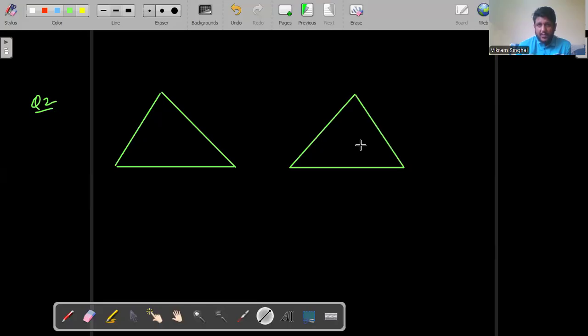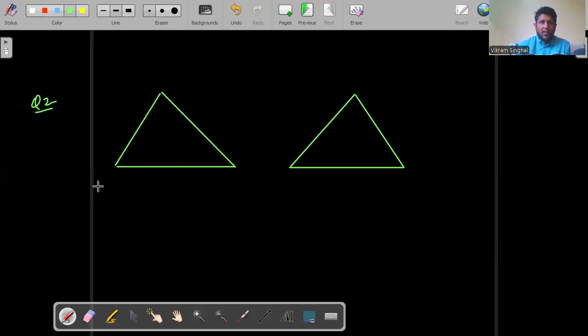Like from the first question that we just did, what do we learn? A side which is falling in both the triangles is common to both the triangles, and it can be taken for granted that whatever the length will be, it will always be equal, right?